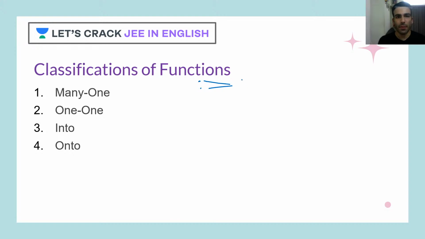What I mean to say mathematically is, let's say x1 and x2 belong to the domain. The domain has, let's say, 2 elements, and both are not equal, they are different, but they are related in such a manner that f of x1 is equal to f of x2. Their images are the same. When it happens, then we call the function many one.